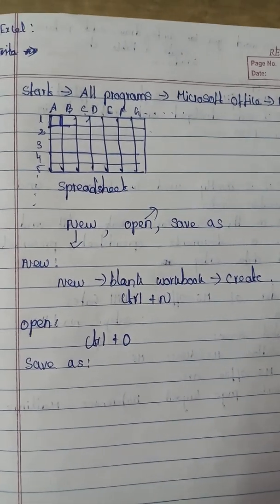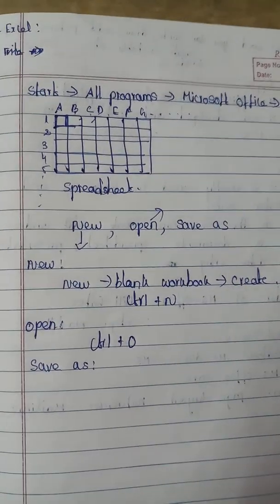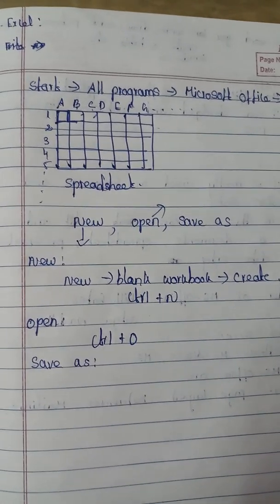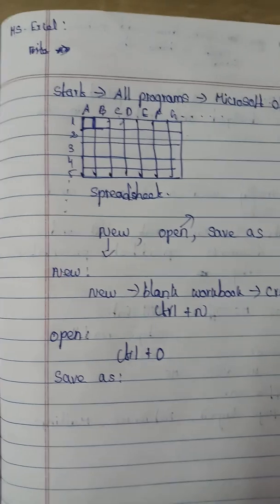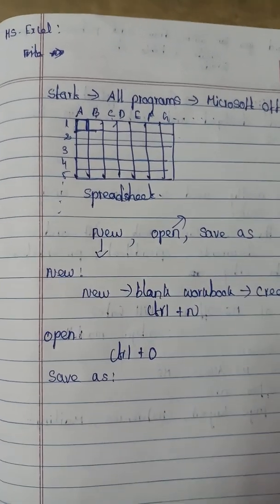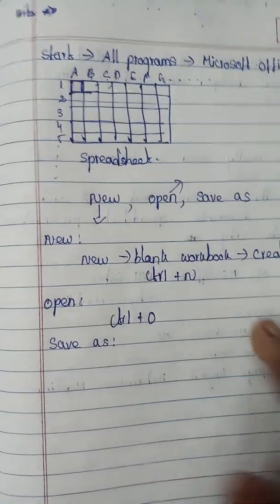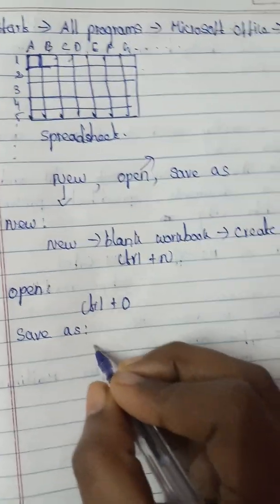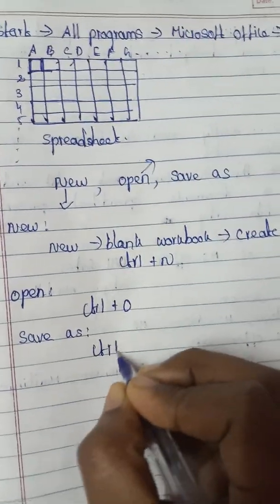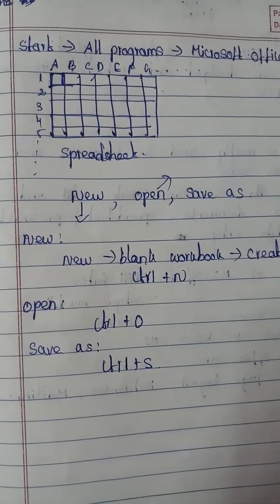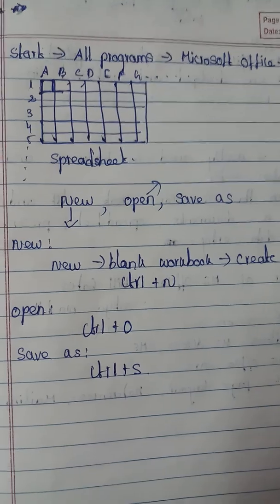You need to give a file name and then click Save. The spreadsheet will be saved. Another option for saving is Ctrl plus S, which is also a shortcut key used to save the worksheet.